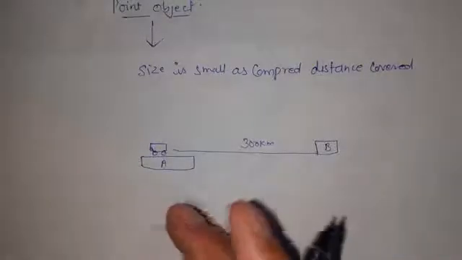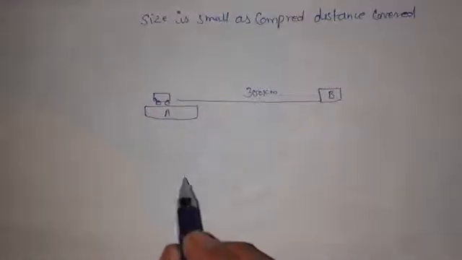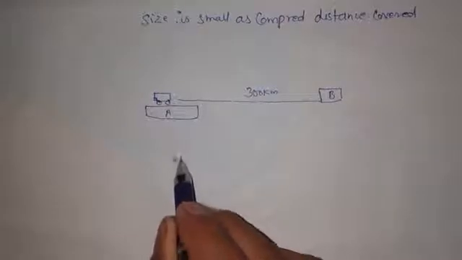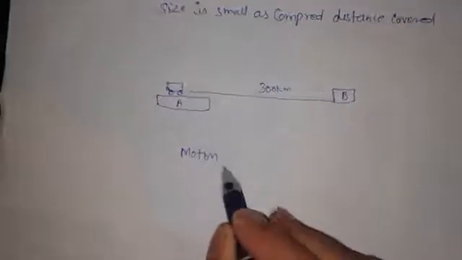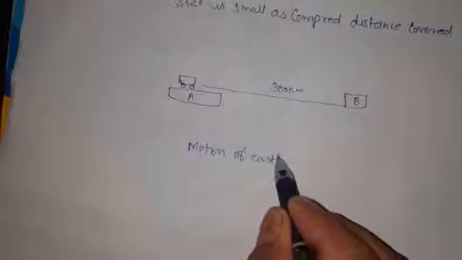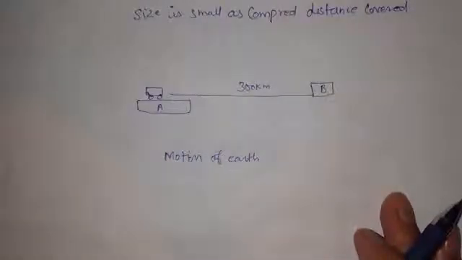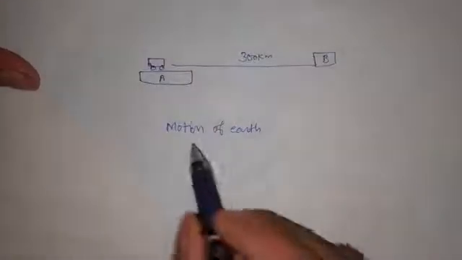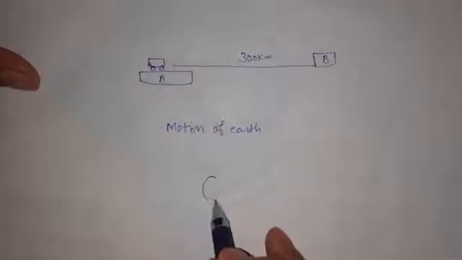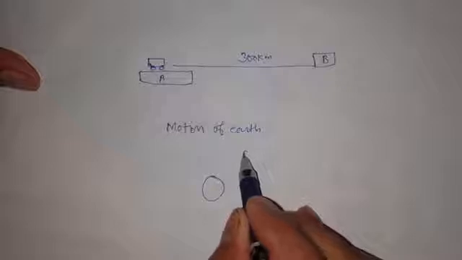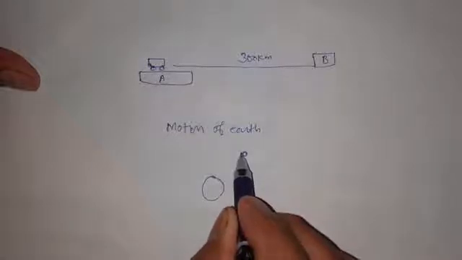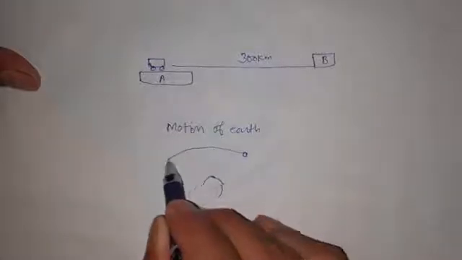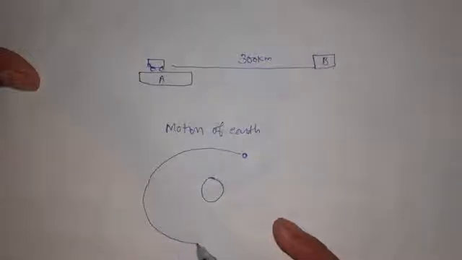Similarly, as we have studied the motion of the earth, for the study of motion of the earth, the earth is also considered a point object. Here we have the sun and the earth revolving around the sun in this elliptical path.